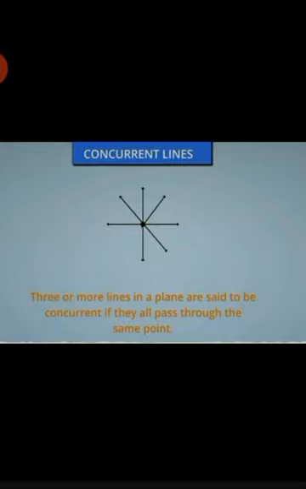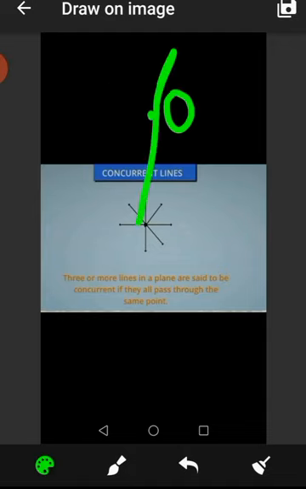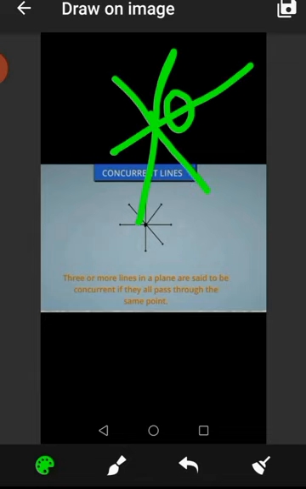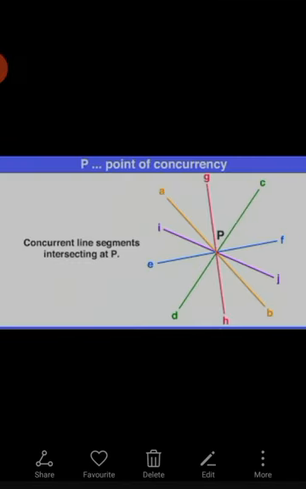So you can see here, that is a point. Suppose I give this point the name O. Infinite lines can pass through this point O. So these lines are called concurrent lines.